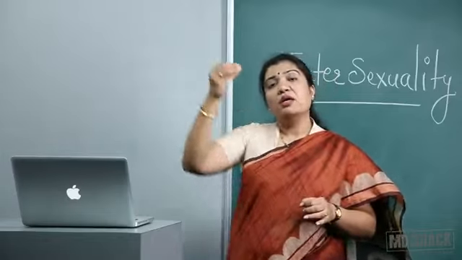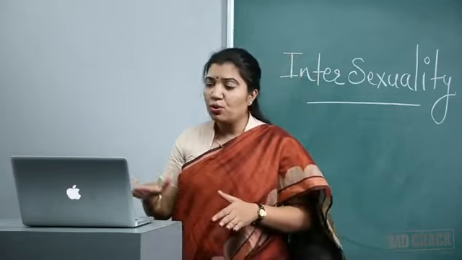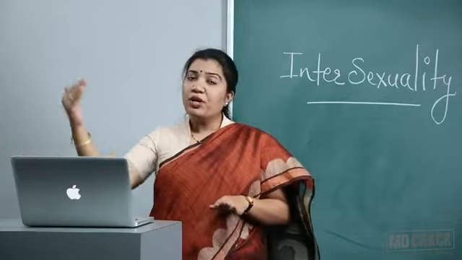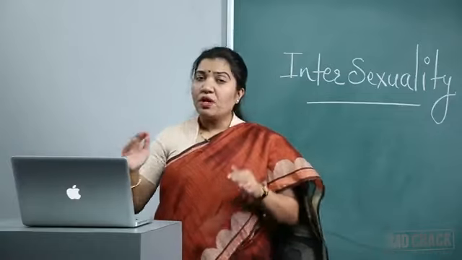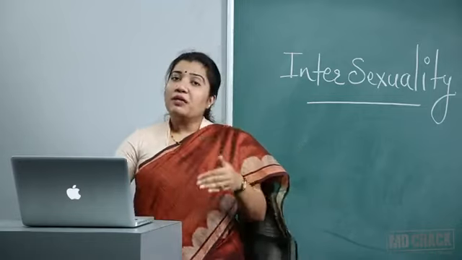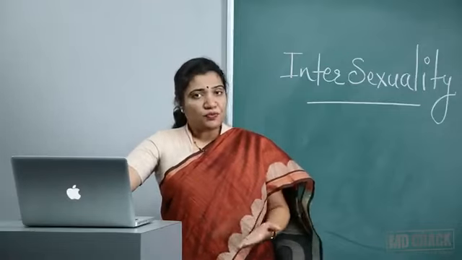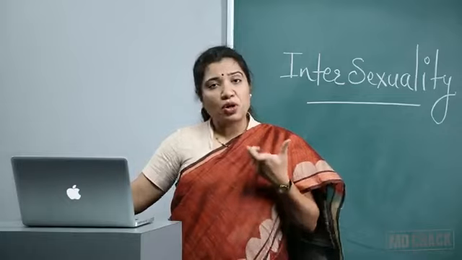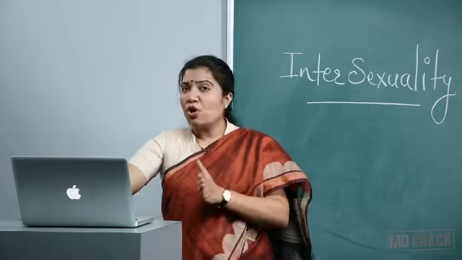Once there is Y, there is selection of gonad, SRY, testes are formed. Testes give rise to anti-Mullerian substance. Anti-Mullerian substance will hamper the Mullerian growth, so there will not be any Mullerian structures like uterus and fallopian tubes. They will not be there. Now these testes are trying to form testosterone, but this conversion is blocked. There is no testosterone, there is no dihydrotestosterone. So because of this, or maybe because the peripheral receptors are not receptive, there would be no action of these hormones on the peripheral cells.